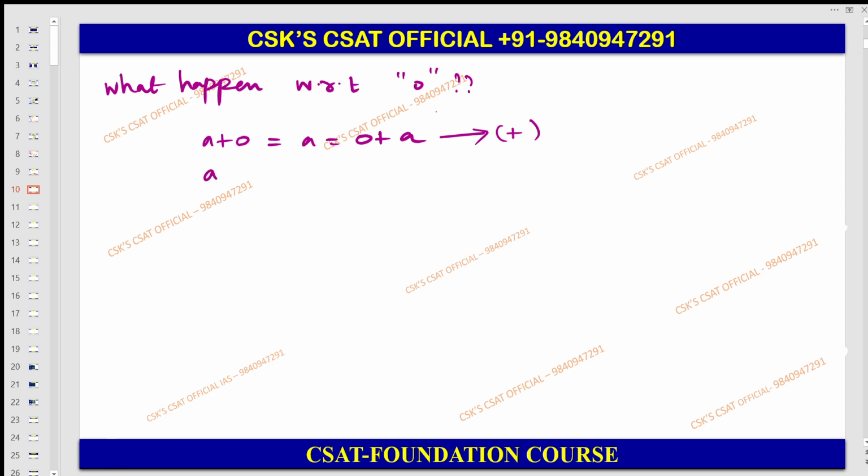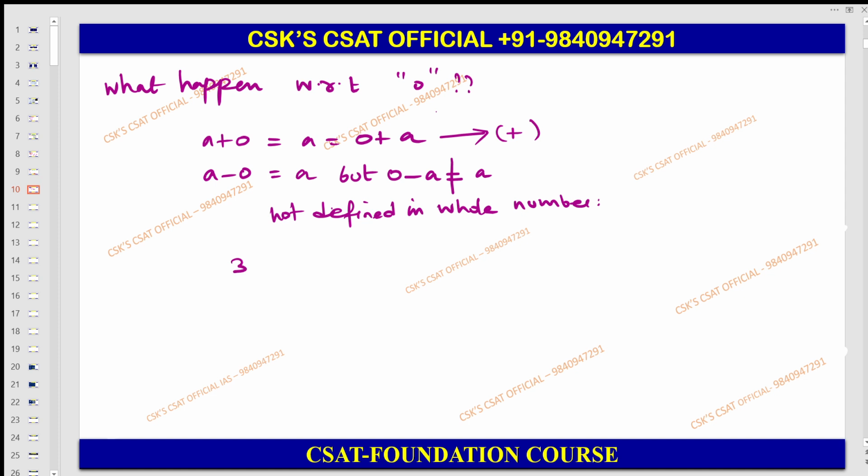Exactly no. A minus 0 is equal to A, but 0 minus A is not equal to A. So it is not defined in whole numbers. That is why 3 minus 0 becomes 3, but 0 minus 3 becomes minus 3. Whether minus 3 is present in the whole numbers? No. So from this itself you can know that the extension of the whole number becomes the integer.